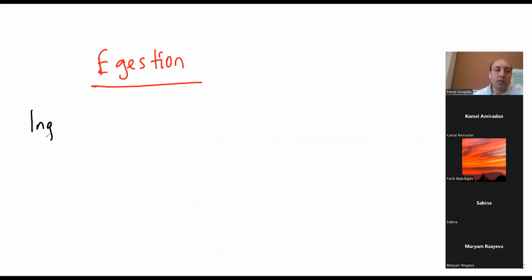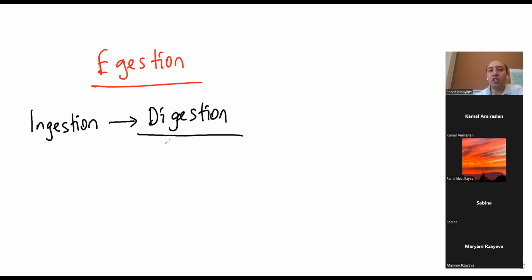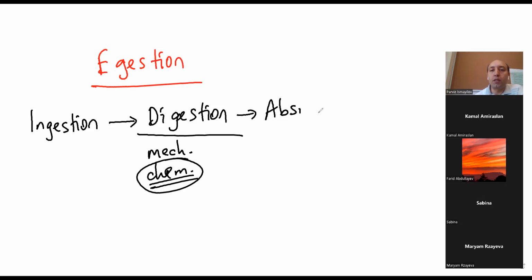Firstly, we take food in the process known as ingestion. Then we are breaking them into smaller pieces by the process of digestion, which is firstly mechanical digestion. Then we are making chemical digestion, which is more important. Then we will have absorption. Absorption was movement into the blood, and egestion. So egestion is also removal.